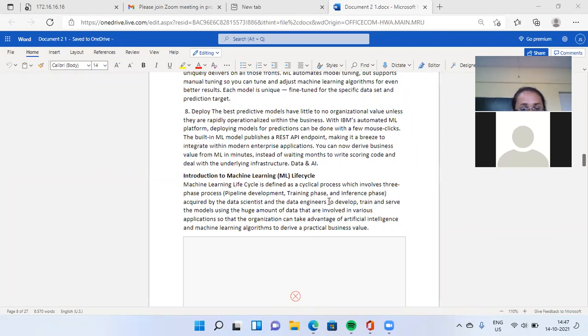It means when you design a machine learning model, after the deployment there are some steps you have to follow. First development, next training and serving. When your model is running, you have to check each and every step of your model, using a huge amount of data that are involved in various applications, so that organizations can take advantage of artificial intelligence.